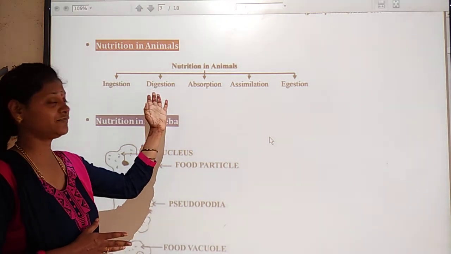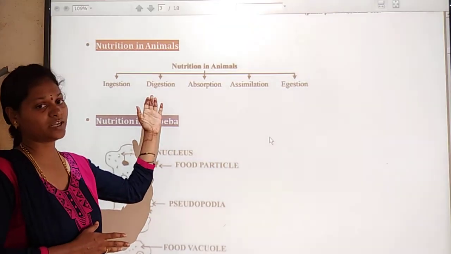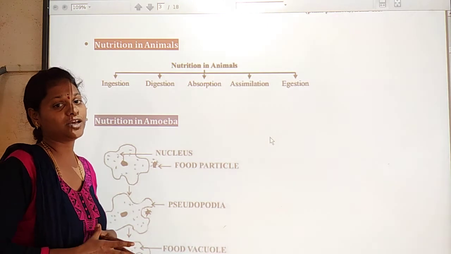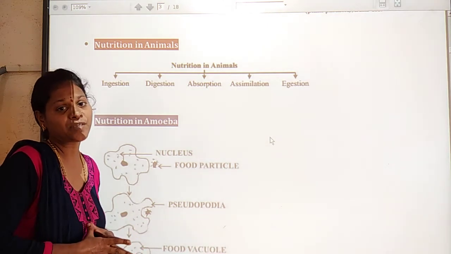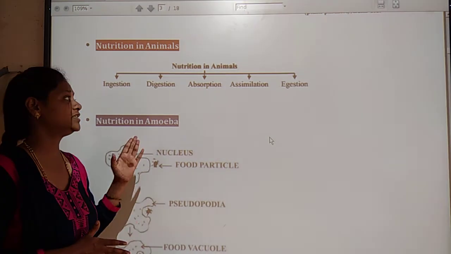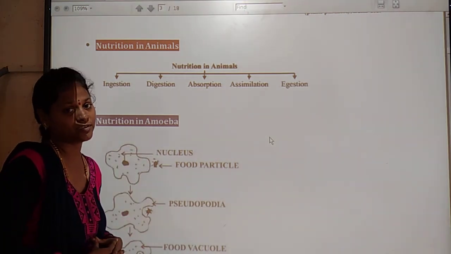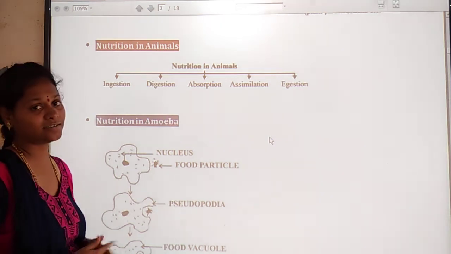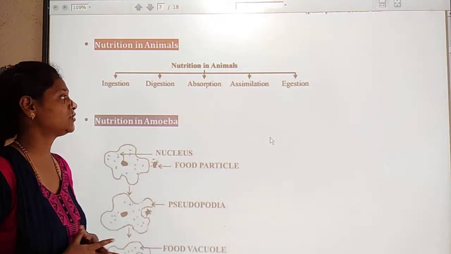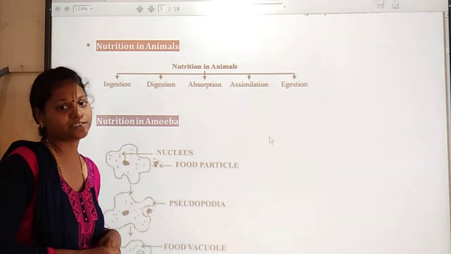Okay, here the physical method is done with the help of the buccal cavity, and the chemical method is with the help of the secretion of some acids like hydrochloric acid, which helps in the digestion process. So hydrochloric acid, what happens in our body? The food gets digested. Okay, this is a concept about the digestion process in our body.